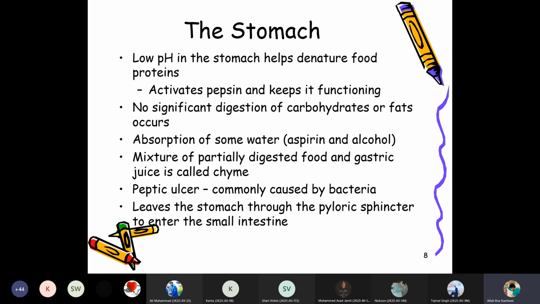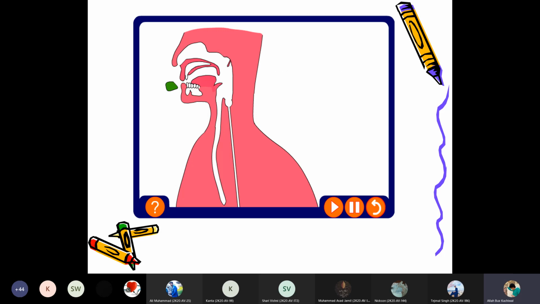So if you see, digestion in humans takes place mostly after taking the bolus in the mouth, until it reaches the stomach. Most of the mastication, swallowing, or deglutition takes place in the mouth, and the bolus passes through the esophagus into the stomach.